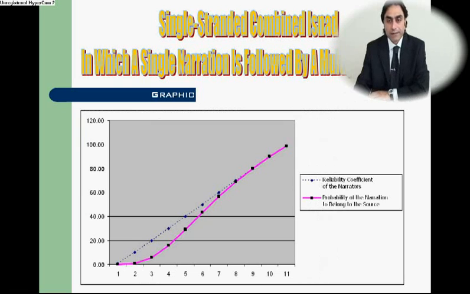This situation can clearly be observed in the graphic presented below. In the graphic, it is seen that the curve indicating the probability that the narration belongs to the source to which it is attributed follows almost a linear path for values above 50%.